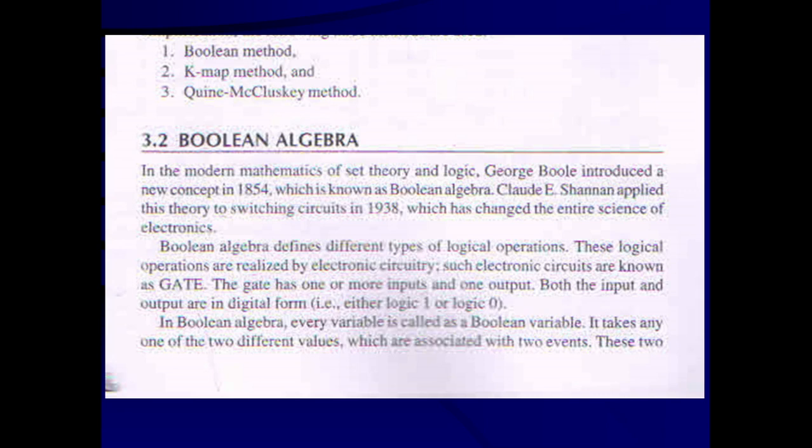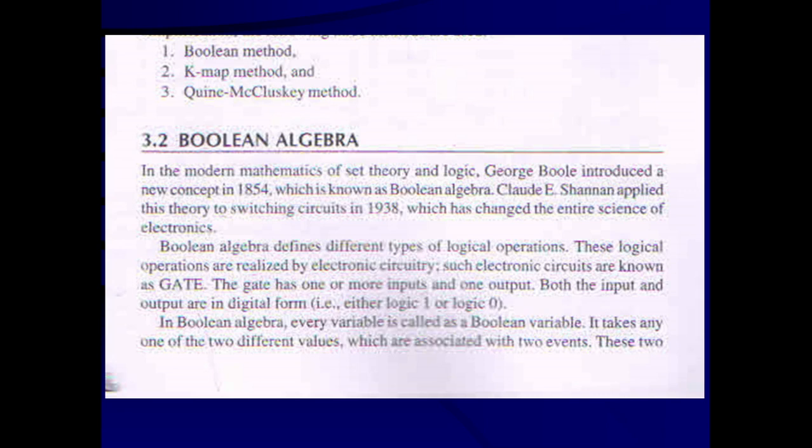Remember, the gate has one or more inputs and one output. Both the inputs and output are in digital form. That means they can be represented by logic 1 or logic 0.